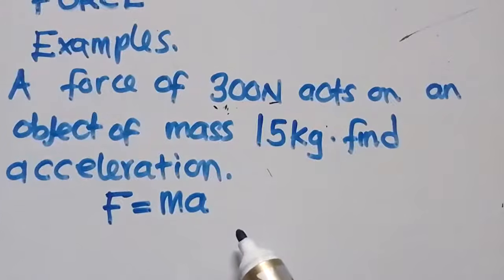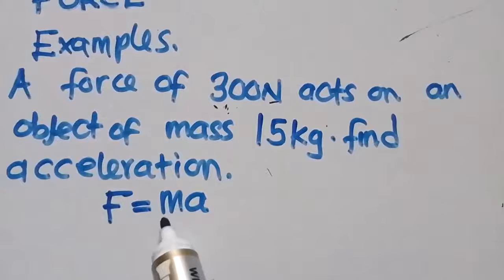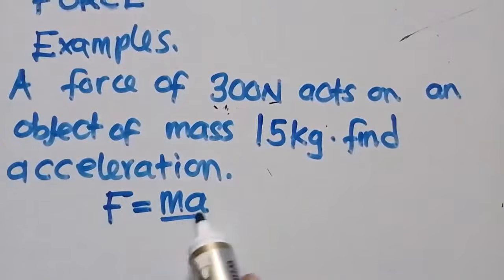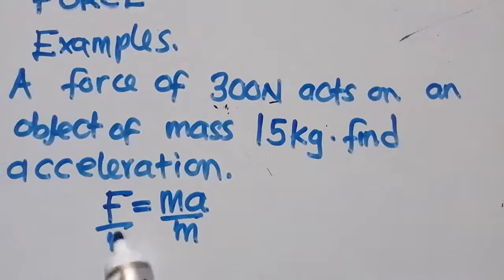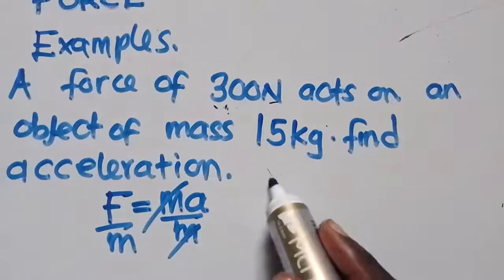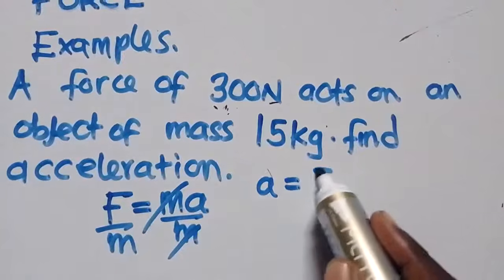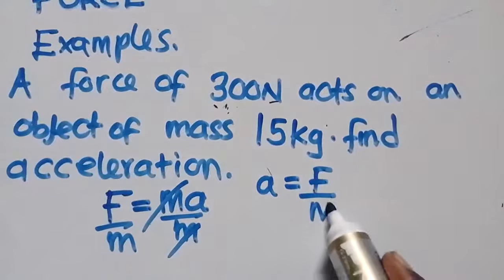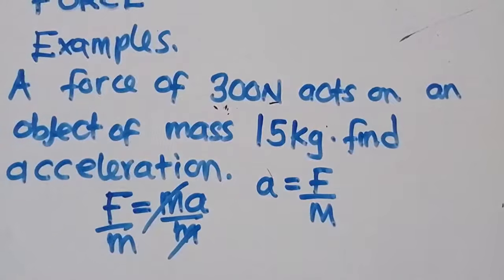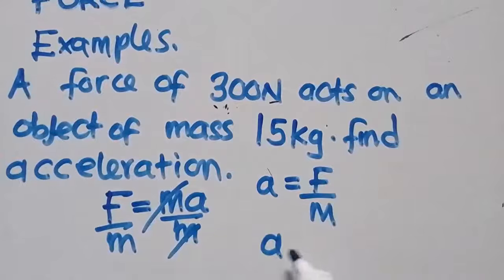If we make acceleration the subject of the formula, dividing both sides by m, we are going to have acceleration equal to force over mass. So this is the formula that we are going to use.